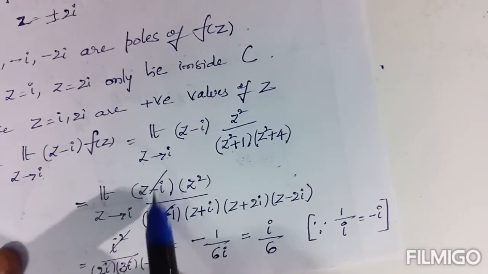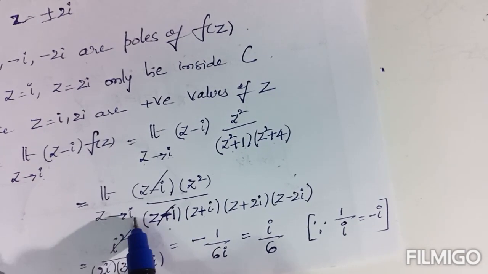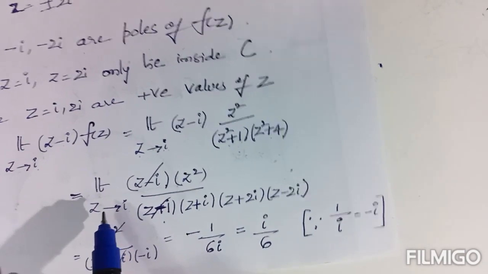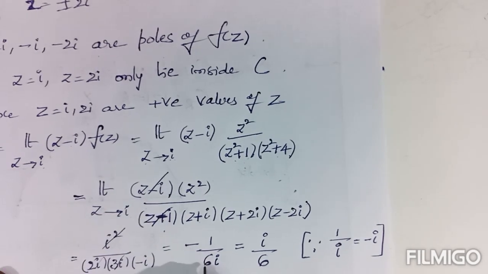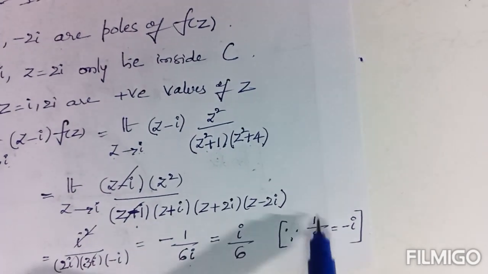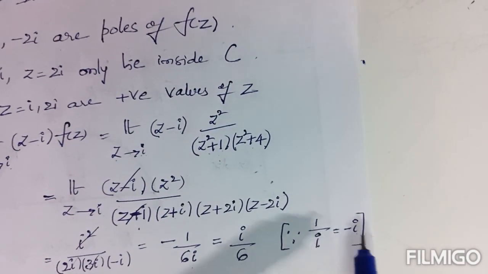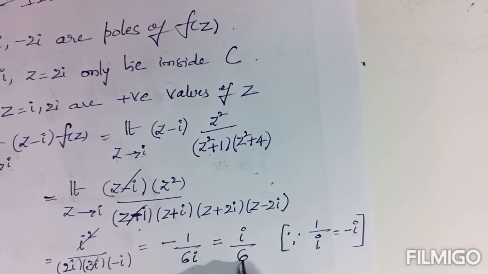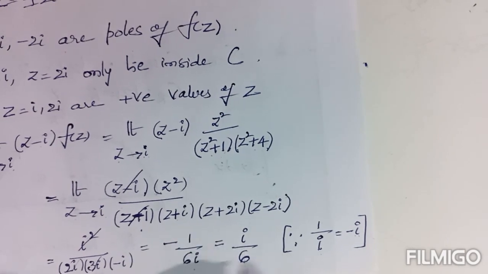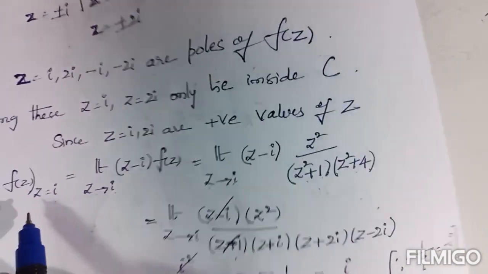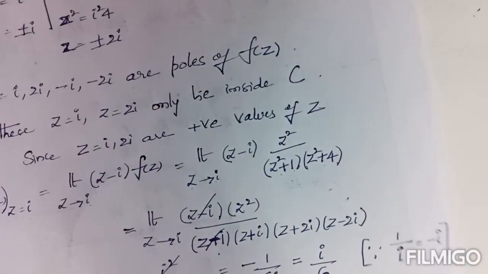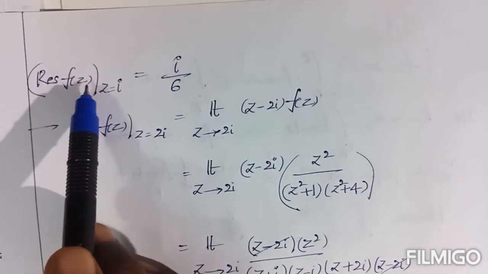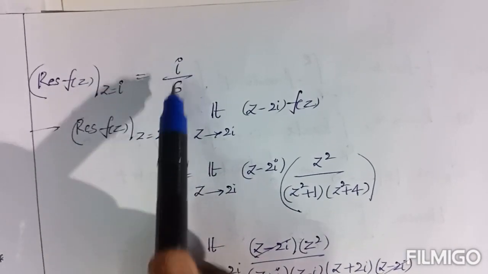Now these two get cancelled. Now we put z equal to i. By writing z equal to i, this is the value. But 1 by i is nothing but minus i. By writing minus i in place of 1 by i, the result is i by 6. This is the residue at z equal to i. So the residue of f of z at z equal to i is i by 6.